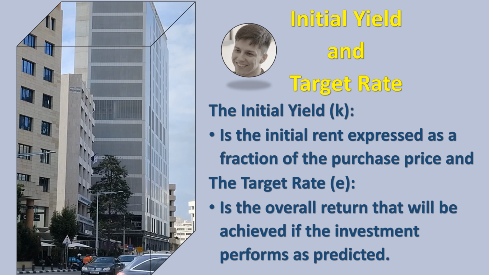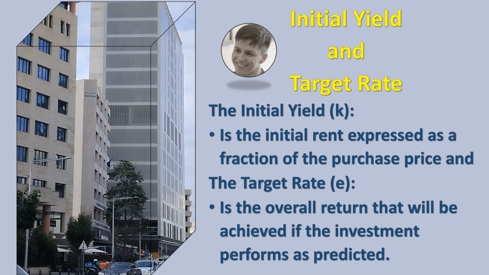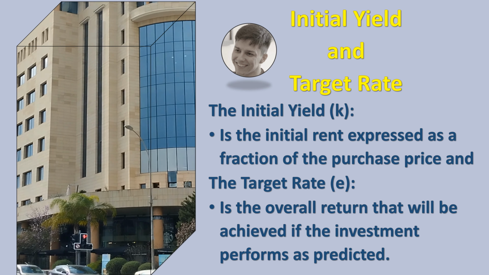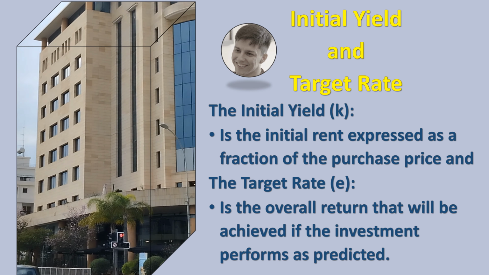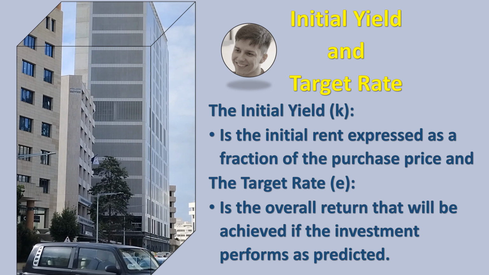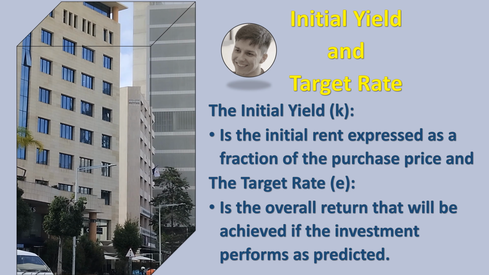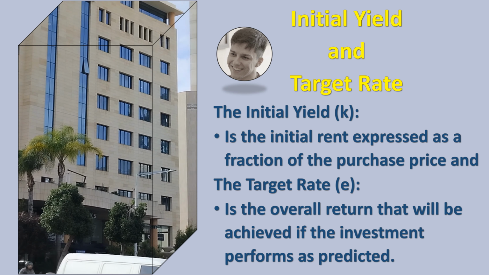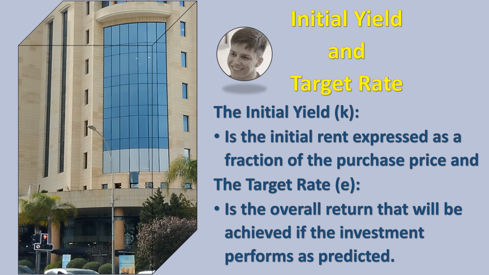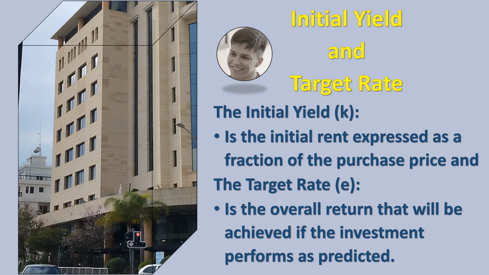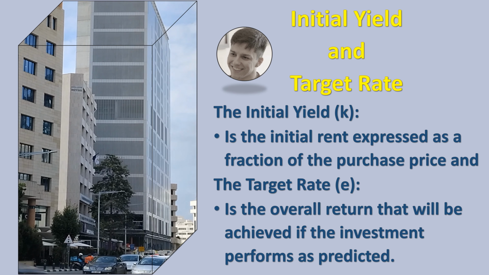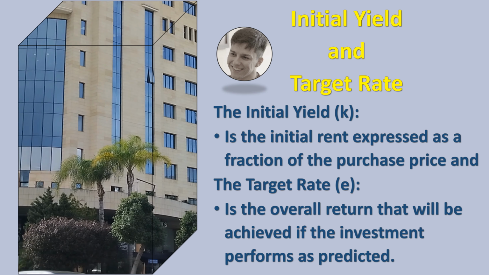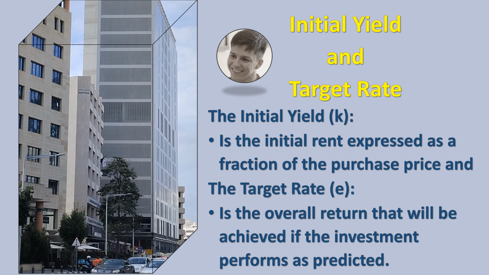Although these different yields might reflect different aspects of the investment's attractiveness, they are related. The two yields that are used to assess the attractiveness of an investment at the commencement of the investment period are the initial yield, K, which is the initial rent expressed as a fraction of the purchase price, and the target rate, E, which is the overall return that will be achieved if the investment performs as predicted. It is possible to analyze the relationship between them.